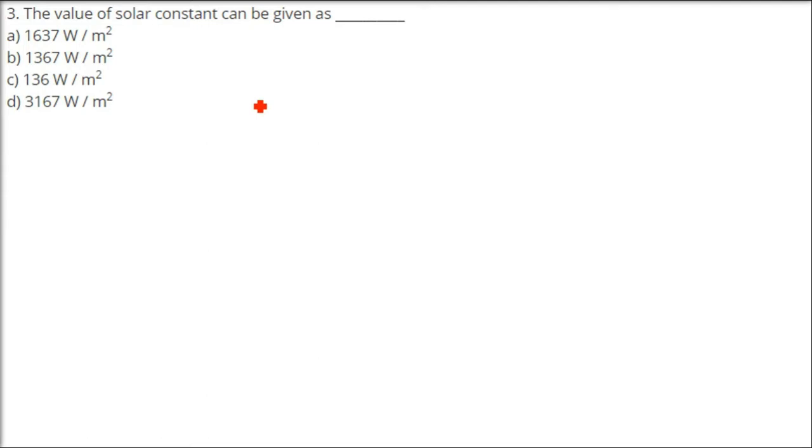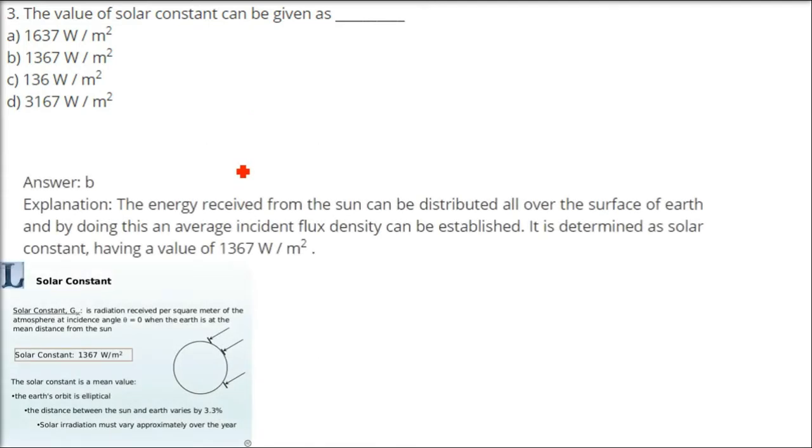The value of the solar constant can be given as... So the solar constant, first the answer is 1367 watt per meter square. This is the radiation received per square meter of the atmosphere at incidence angle theta equals 0. Whenever energy comes, we are not talking about one place, because the sun's energy comes at some places directly, some places it doesn't, mainly in the pole area.